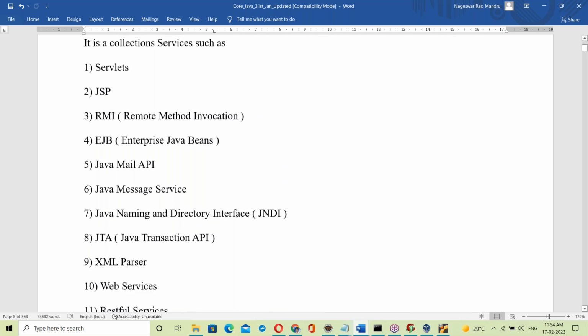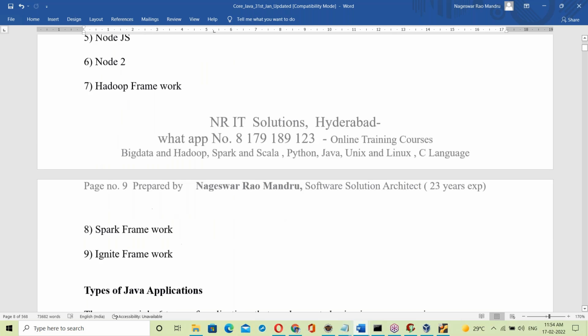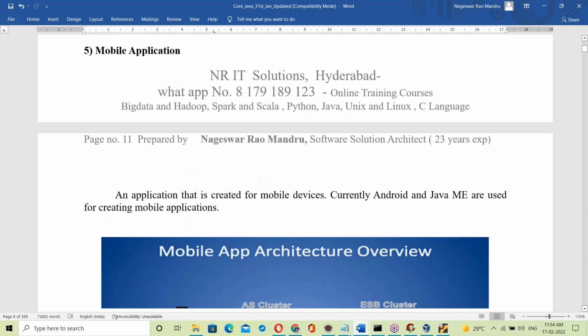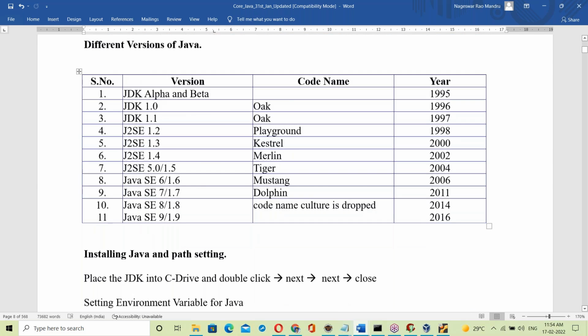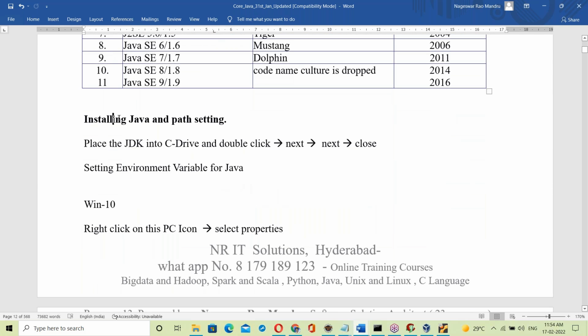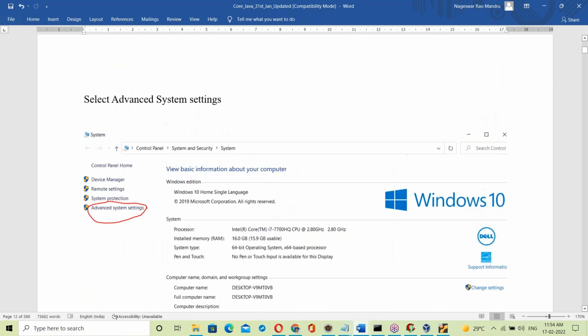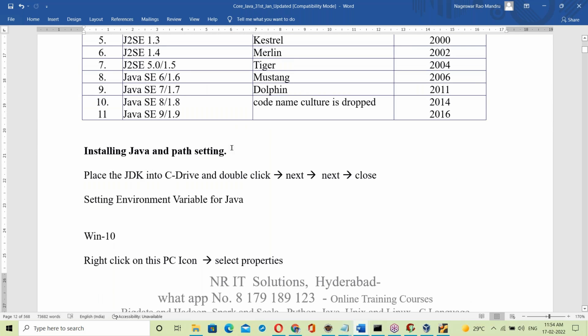That point is also clear. Okay, the next topic is Java installation. Tomorrow we'll discuss Java installation and Eclipse setup.